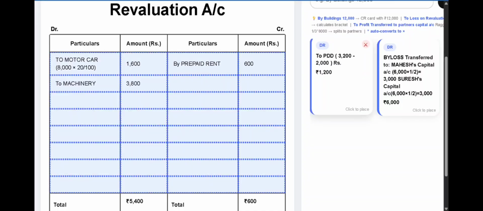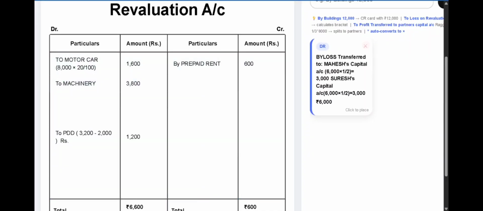So it will appear on the debit side of the revaluation account as to PDD, that is the new PDD given in the adjustment 3,200 minus the existing PDD given in the balance sheet 2,000, which will be 1,200 in the revaluation account debit side.